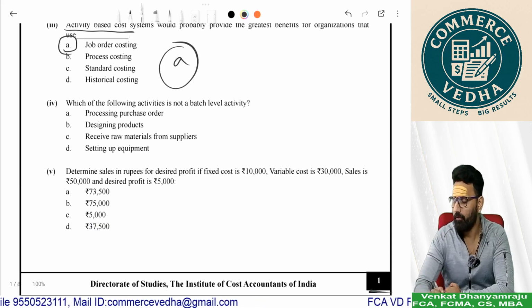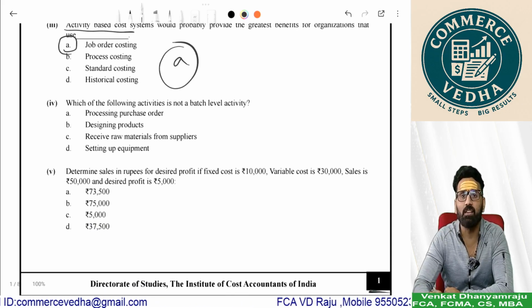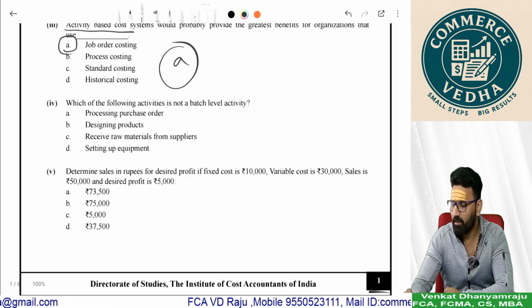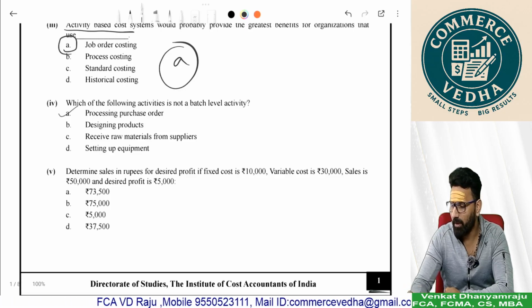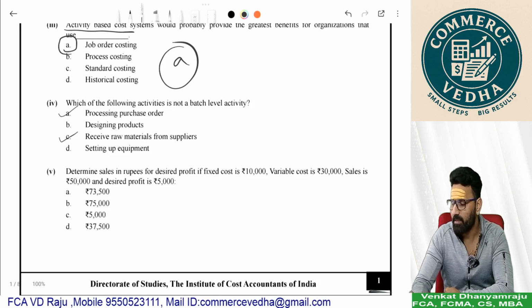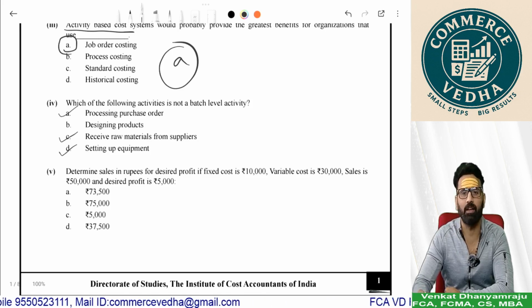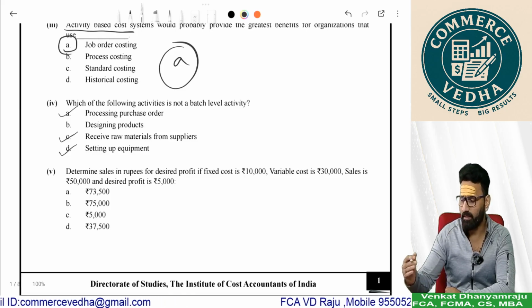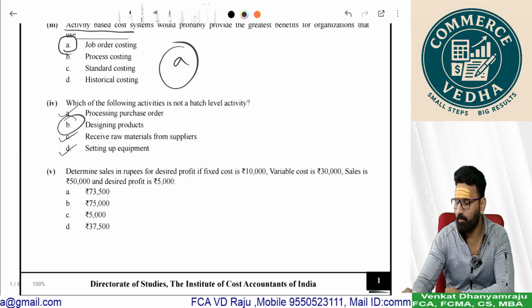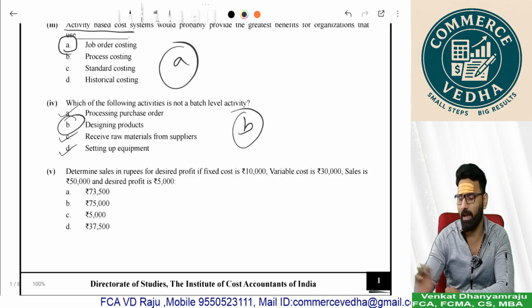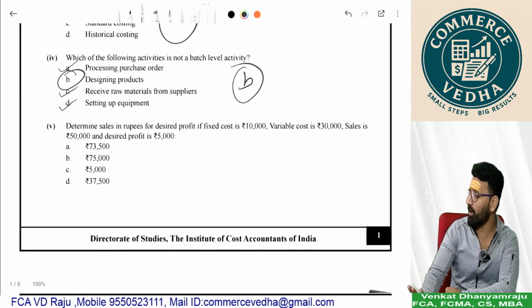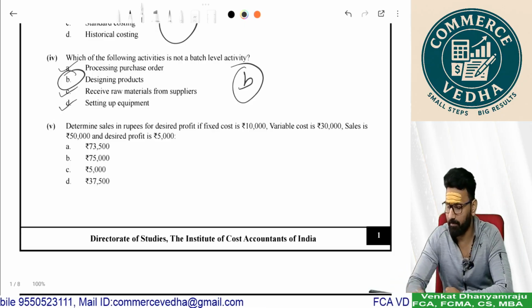Now, which of the following activities is not a batch level activity? Purchase orders, batch level activity. Raw materials, batch level activity. Setting up an equipment is a batch level activity. So one is missing, that is B. Designing the products is not a batch level activity. Now comes the problematic part.